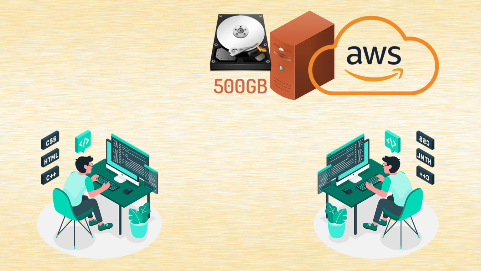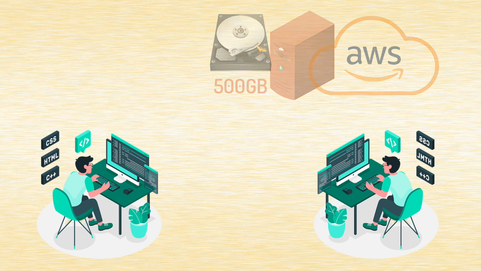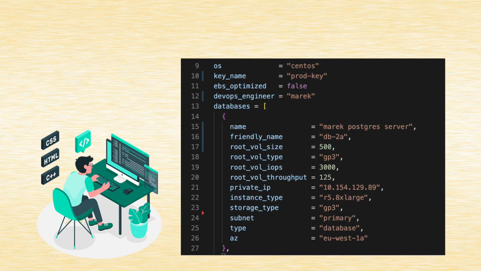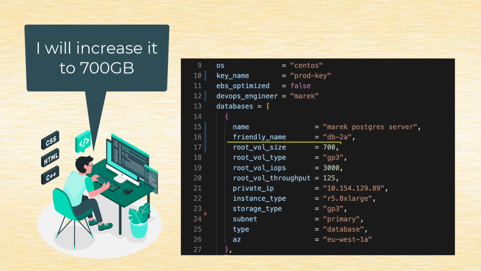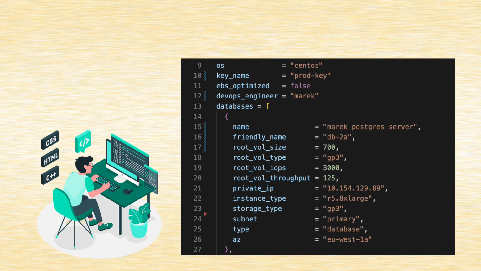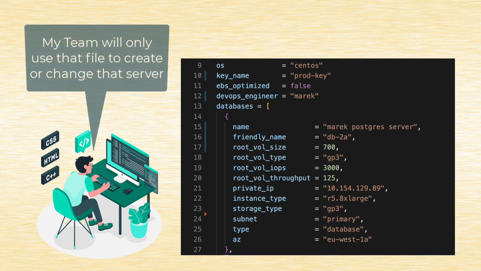And it would be quite difficult to keep all such information in one place by just using some notes. However, if we have that infrastructure in the form of a program, then we can program or hard code that information, so then everybody will know that the disk on this particular server should have 700 gig. And if they have to increase it even further, they will change that value in that code. And they will share that piece of code with the entire team, so everybody will be aware of that.